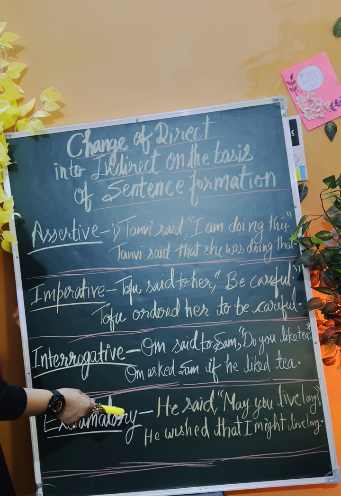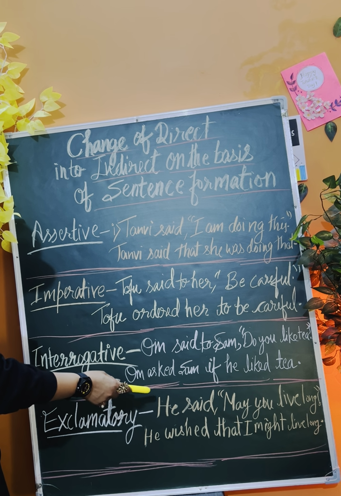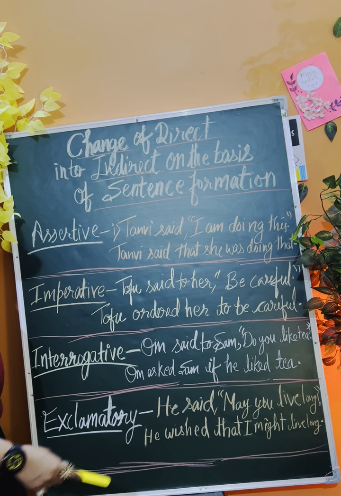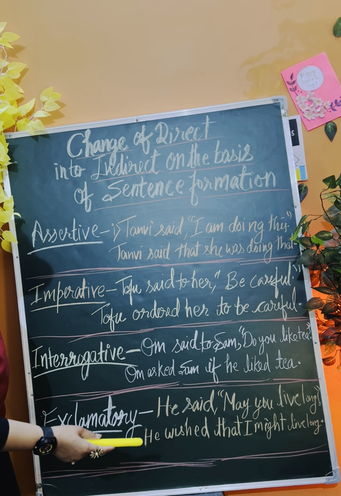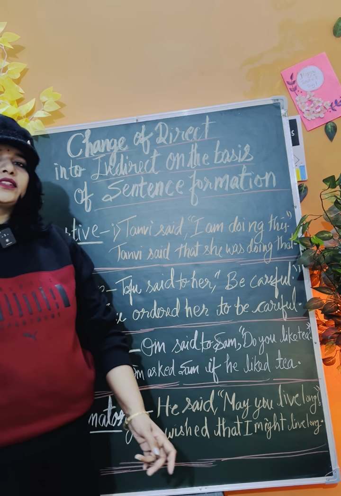Wow. Suppose he said, "What a wonderful weather." So how will you change it? Instead of he wished, he exclaimed with joy. He exclaimed with joy about the beautiful weather, how beautiful the weather is. Like that. So this way you should understand that if the formation of the sentence is different, then you need to change direct into indirect speech as per the set rule.